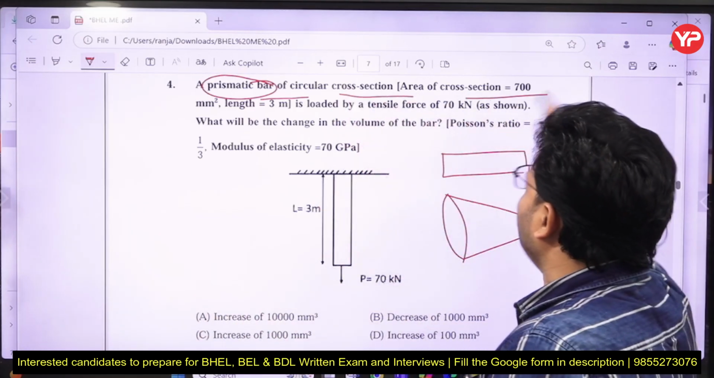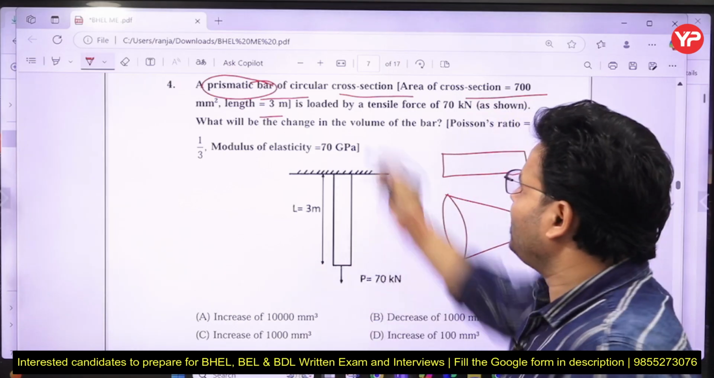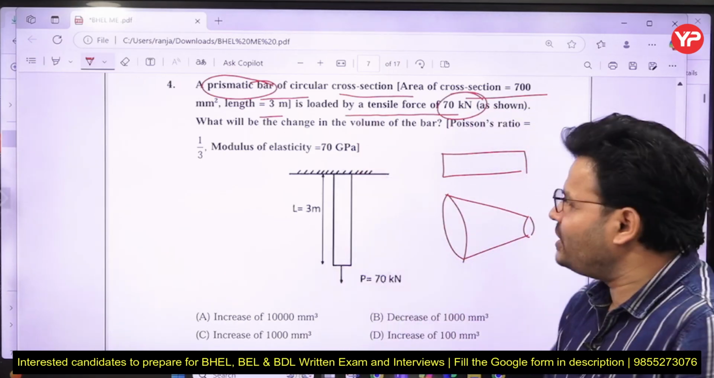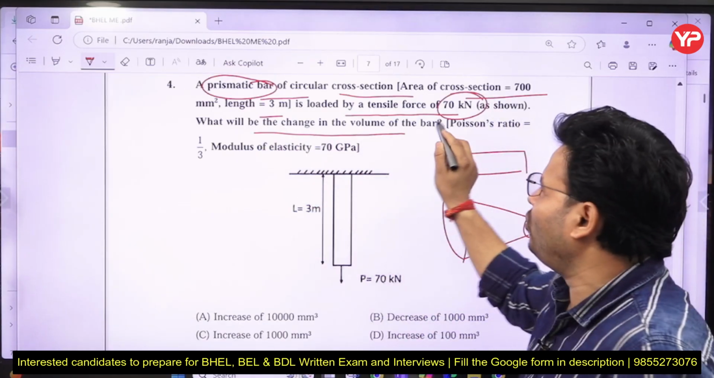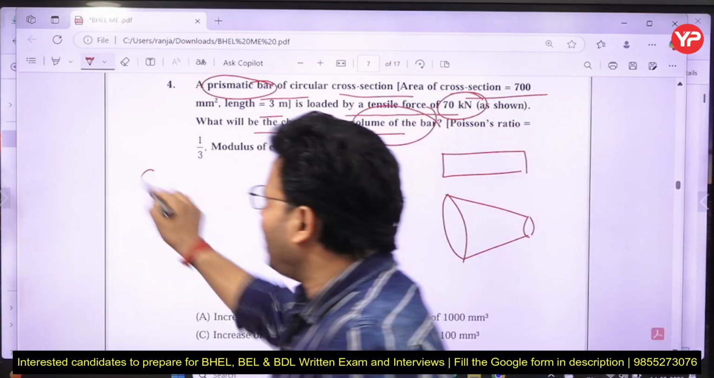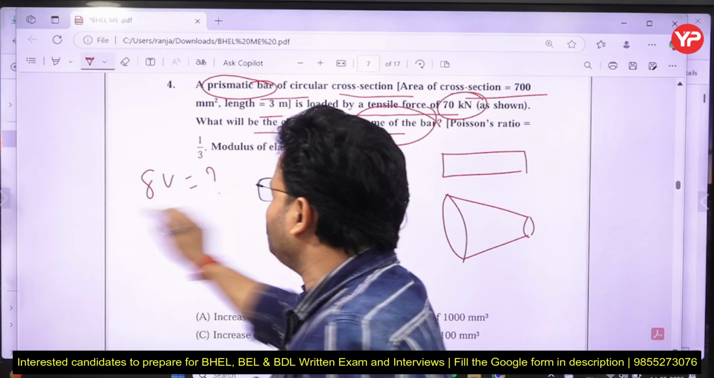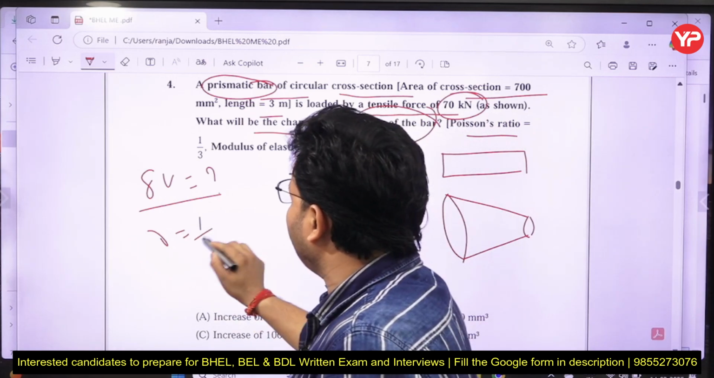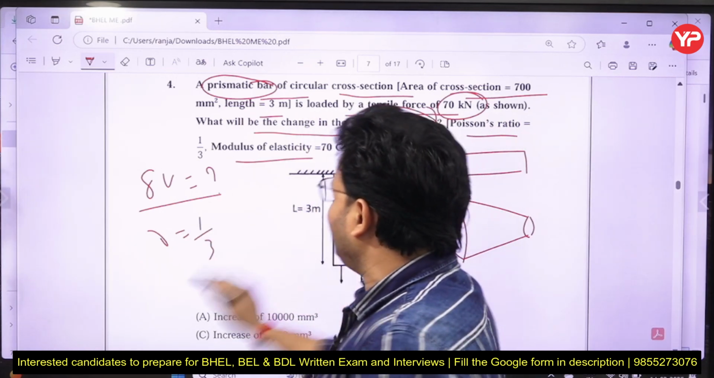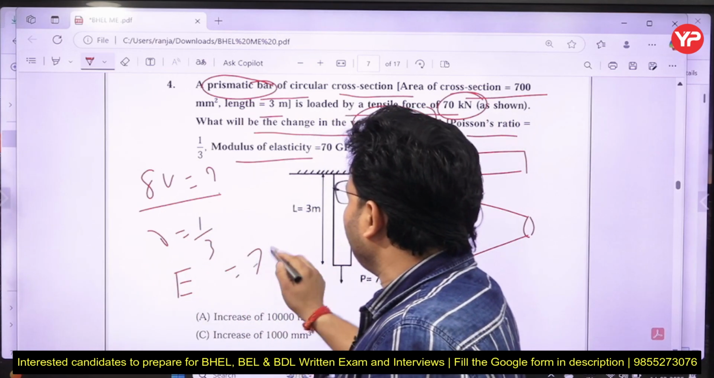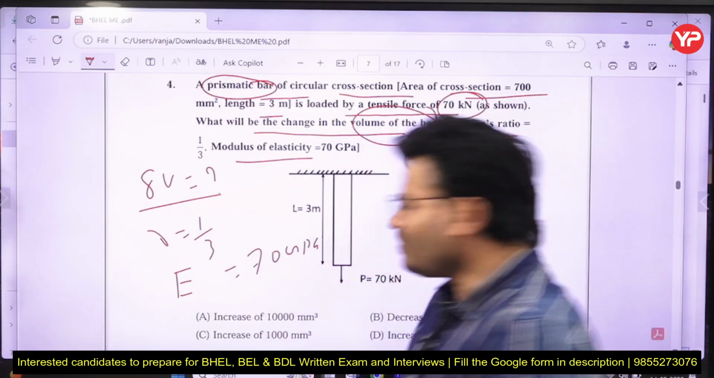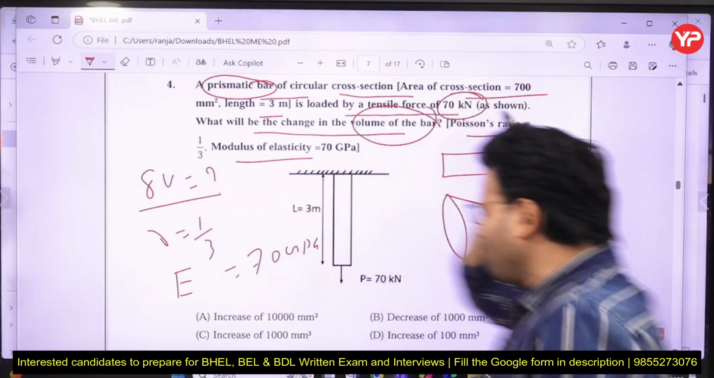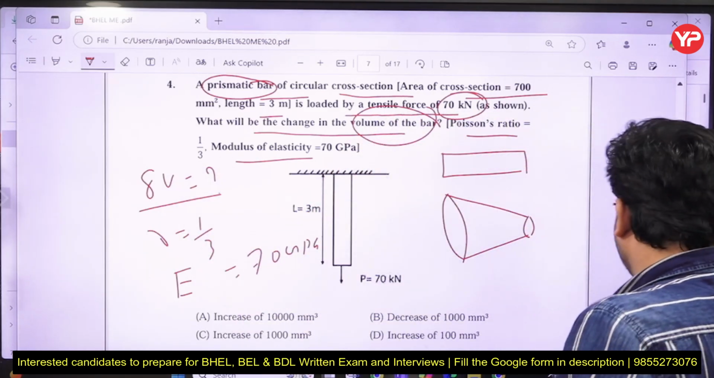Circular cross section area is given 700 mm square, length is given 3 mm, and it is loaded by a tensile force of 70 kN as shown. A load of 70 kN is applied on that. What will be the change in volume of the bar? That you have to calculate. And the Poisson ratio nu is given 1/3, and Young's modulus of elasticity E is given 70 gigapascal. So you have to answer what will be the change in volume, my dear friends.